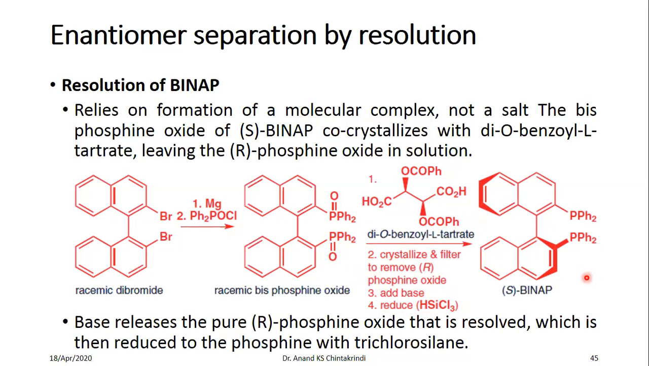Similarly, for the crystalline part, you again do the same thing: after you filter this co-crystal of the phosphine oxide of S BINAP, you follow the same steps, add base and then reduce it from the phosphine oxide to the phosphine compound, and you get the S BINAP. Remember how to remember this is an S BINAP. It is again a non-chemistry logic here. The wedge-shaped bonds in the structure are in the form of S.